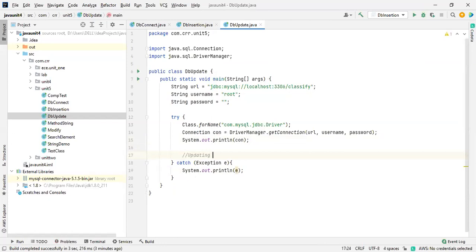Updating data. Okay, so we need to know the attributes. First of all, you have to know the structure of the database. In the real-time environment, you will get a detailed design document. Inside a design document, you are having database tables and all. So what are all the attributes available? I'm telling you about the real time. So how are you going to do this? Because I'm checking the database right now, I know the attributes and the table name. So how are you going to know in the real time?